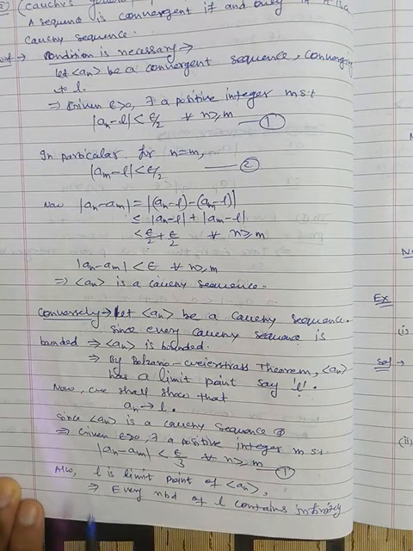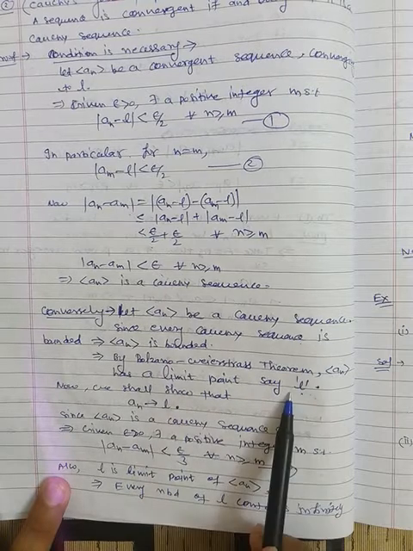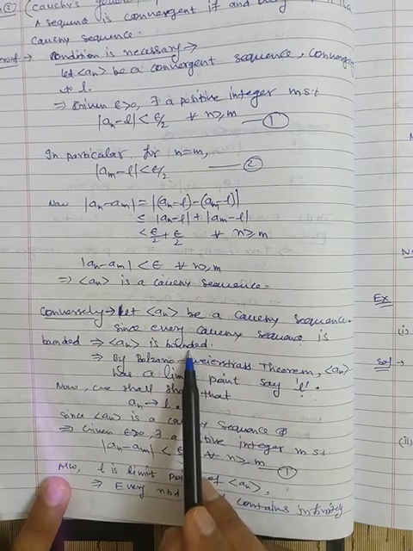Now L is the limit point. We have already shown that, because this is a Cauchy sequence, it is a bounded sequence.